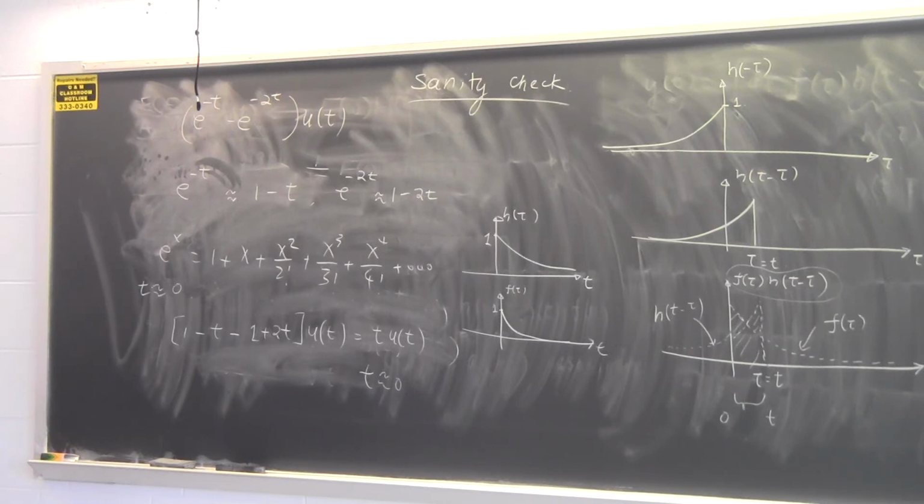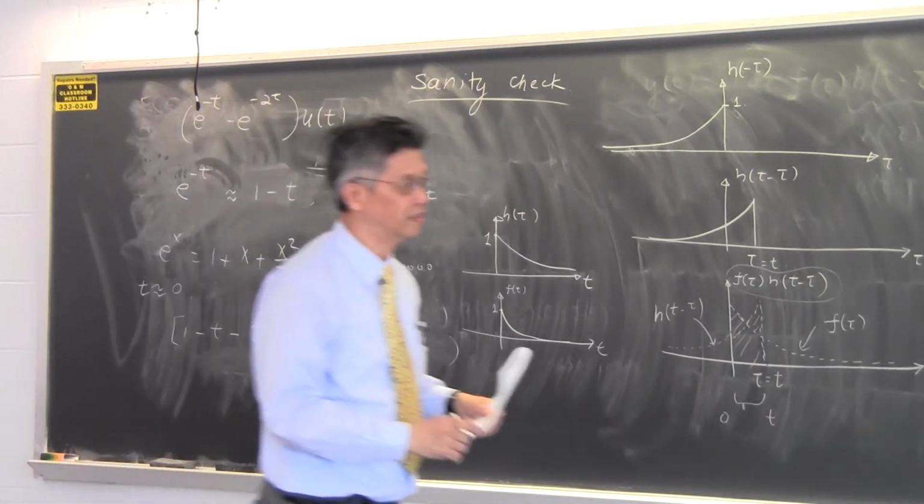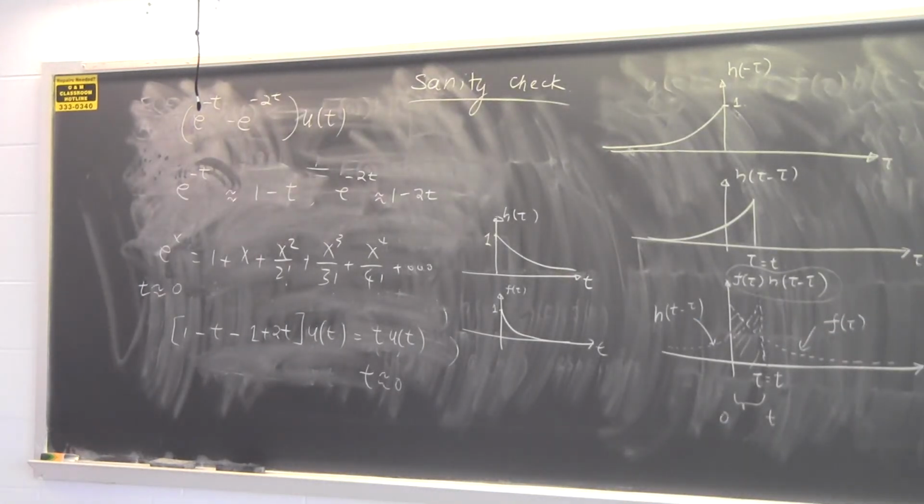So let's do another example. Are there any questions on this? Titus, you have a question? So how do you get rid of the u of tau? How do I get rid of the unit step function?